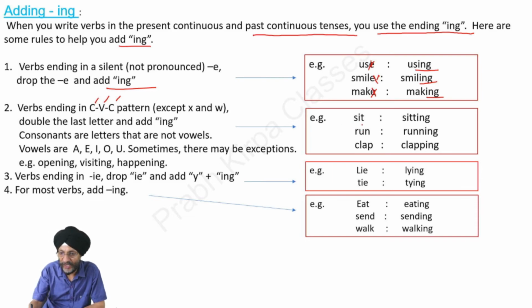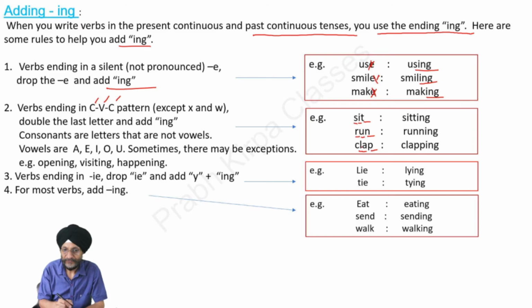Here you will start from the last. In sit, T is a consonant, I is a vowel, S is also a consonant. In the case of run, N is a consonant, U is a vowel, R is a consonant. In the case of clap, P is a consonant, A is a vowel, L is a consonant.